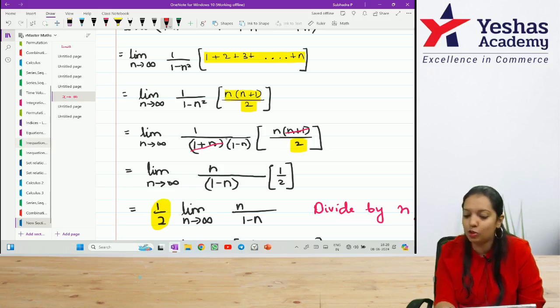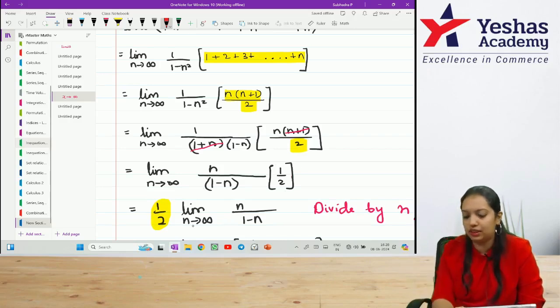I am cancelling the numerator and denominator. What is left out? 1 divided by 1 minus n. Here n is left out, take that n. This is the scalar multiple 1 by 2, take it outside. That's it. Now, n becomes infinity.